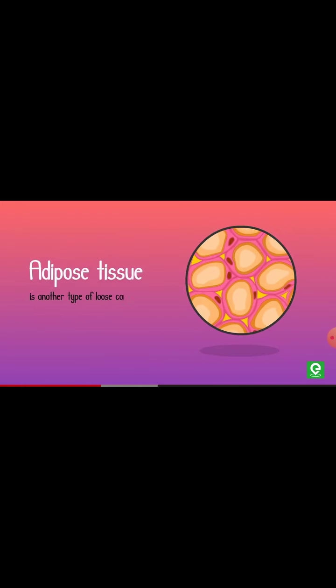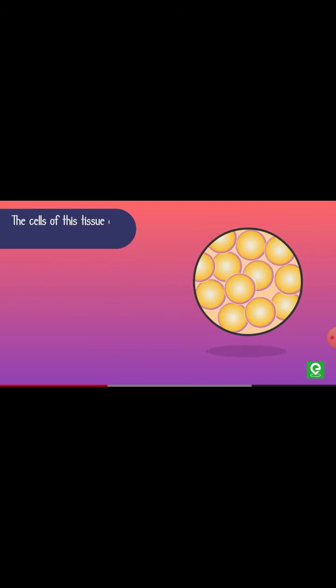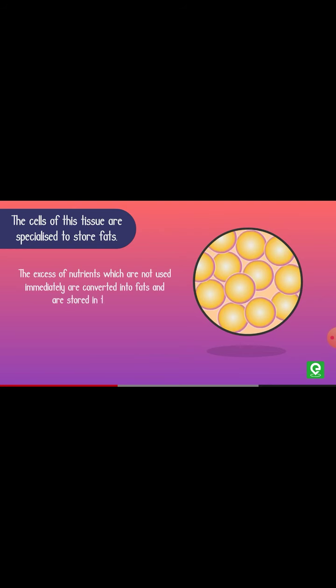Adipose tissue is another type of loose connective tissue located mainly beneath the skin. The cells of this tissue are specialized to store fats. The excess nutrients which are not used immediately are converted into fats and are stored in this tissue.